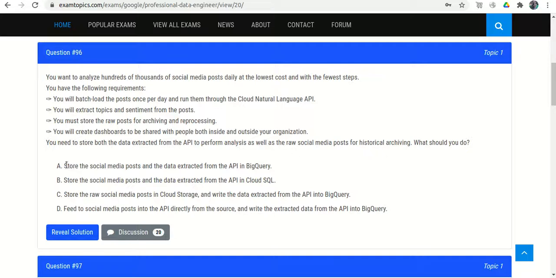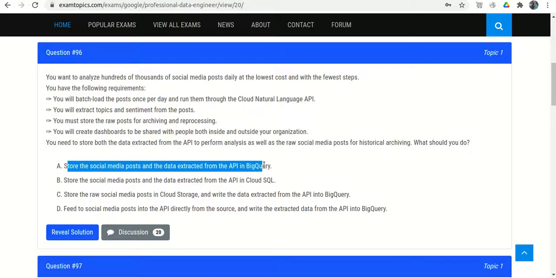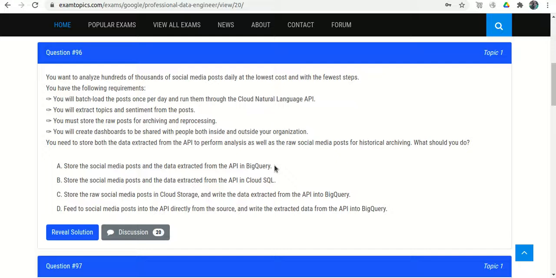Option A says to store the social media posts and the data extracted from the API in BigQuery. They say to store both things in BigQuery.